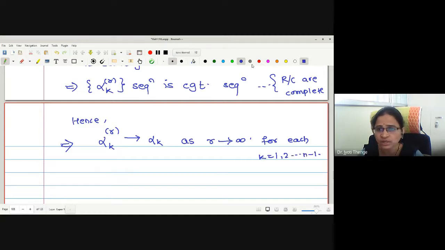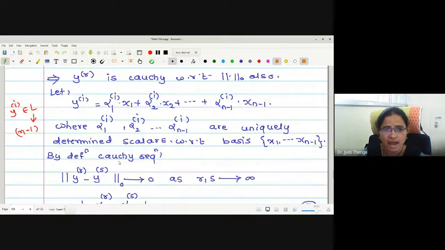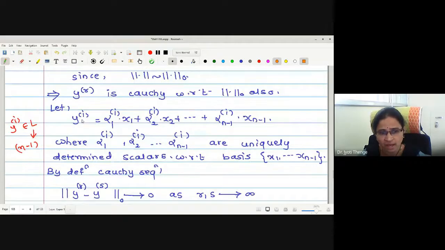Now look at this, what kind of situation we have obtained. The ith coordinate of the sequence yi we have written like this, where we have shown that this sequence alpha 1i, alpha 2i is now convergent. This converges to alpha 1. This converges to alpha 2.